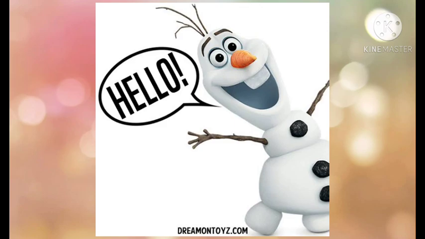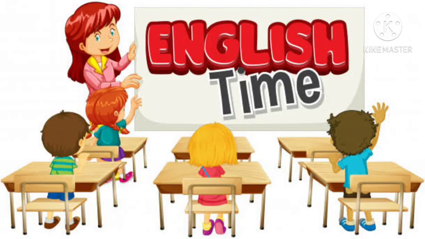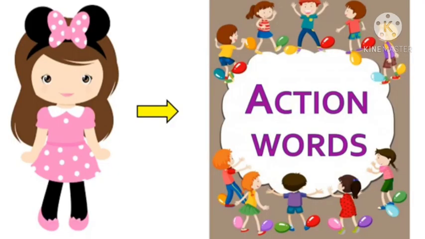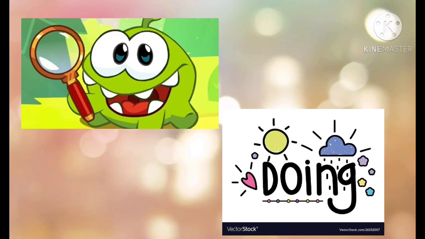Today, we are going to have a new English class, but our topic will be an old one. So, what should be today's topic? Today's topic is on the basis of our doing word, but today we are going to do a new thing on this topic. Previously, you found the doing word from the bundle of words.